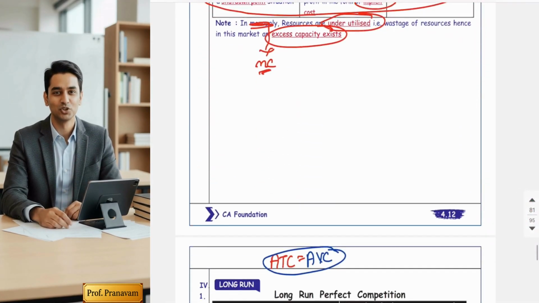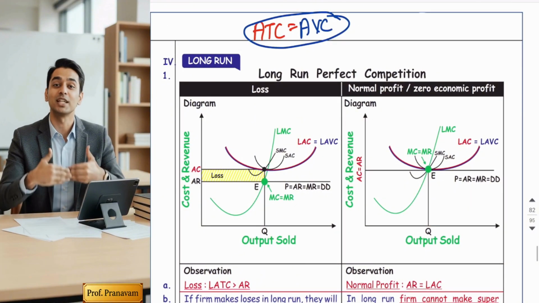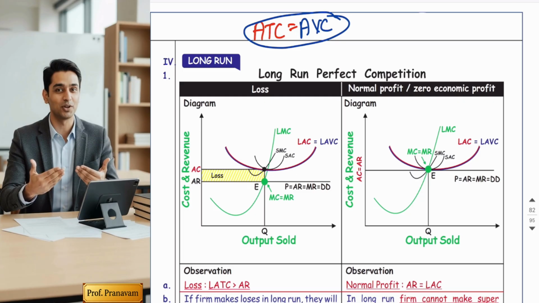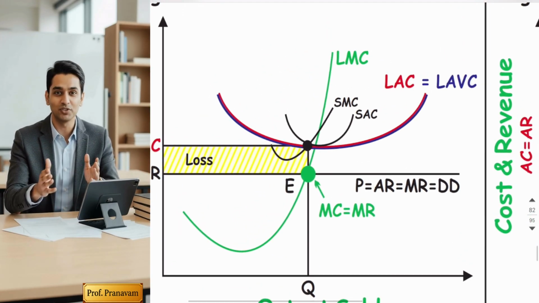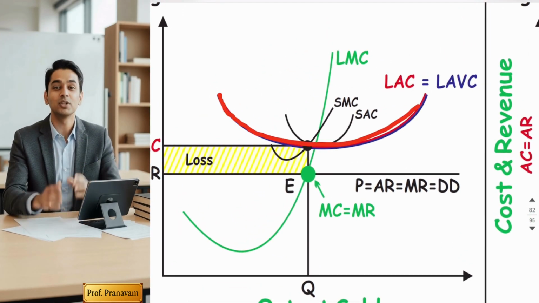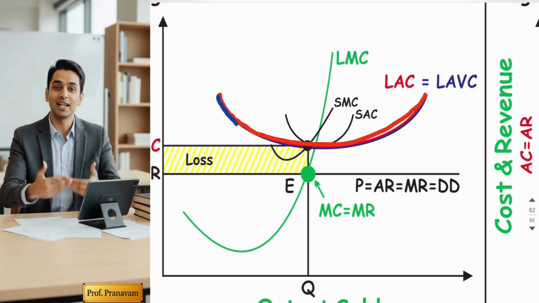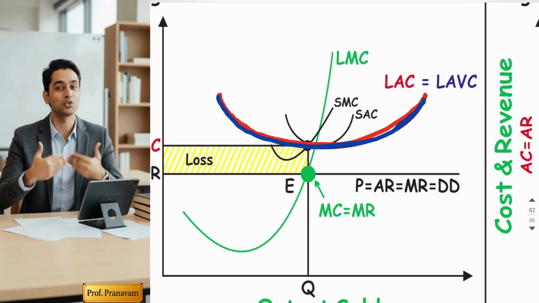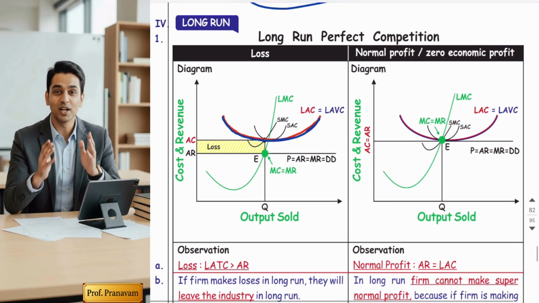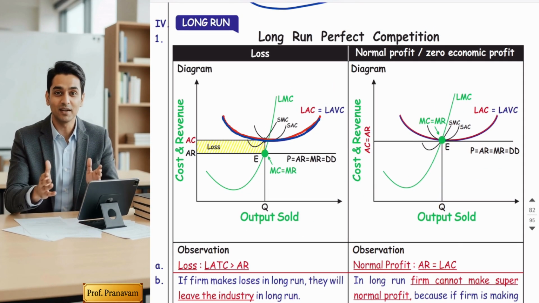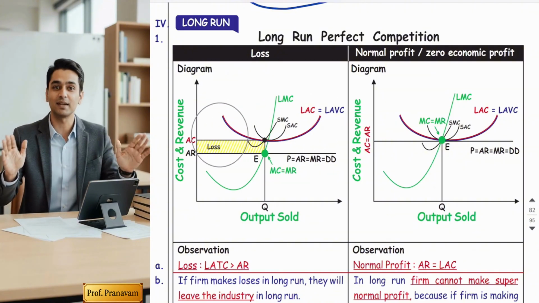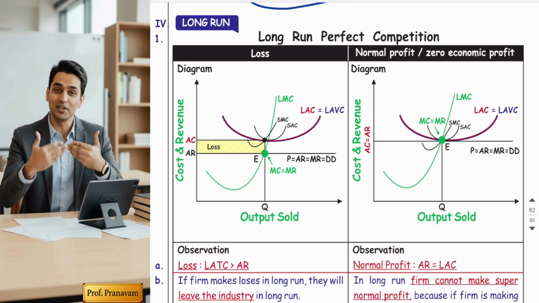But in the long run, fixed cost is never present. All costs are variable in the long run, so there is no gap. My red line, average total cost, and my blue line, average variable cost, coincide with each other. This is the only difference between the diagrams of short run and long run. So let's start now.